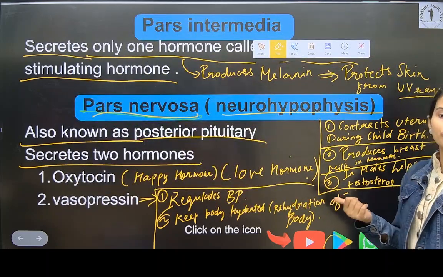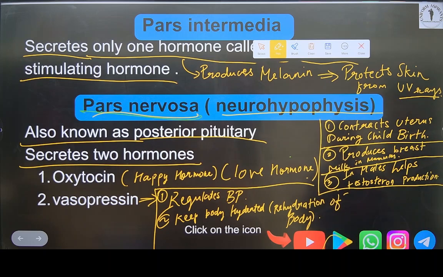Shall I go ahead? Have you written all this? Write this, because this is not written in the PDF. Note this down.